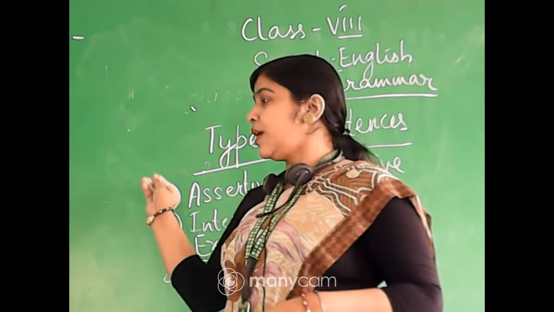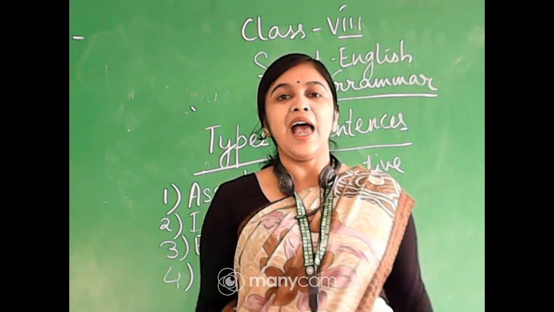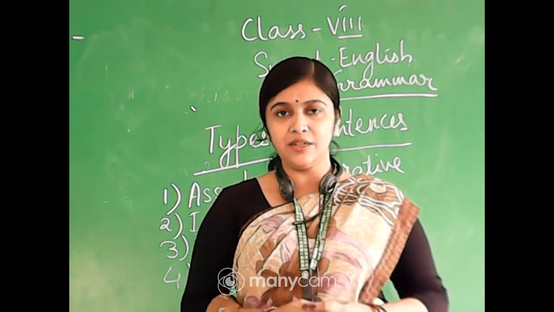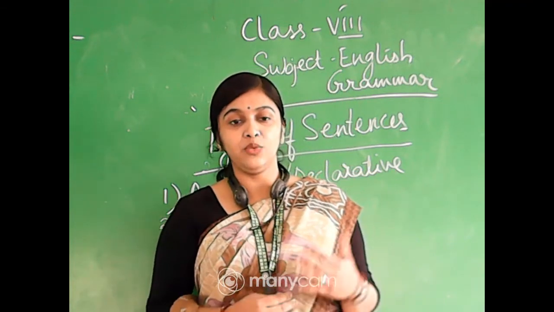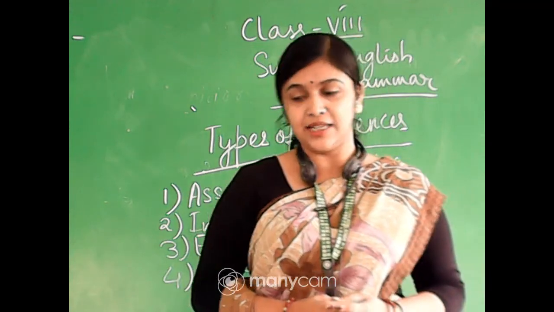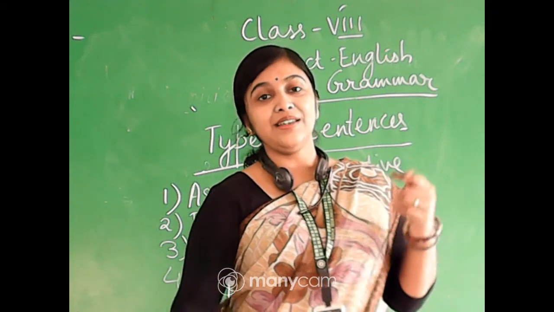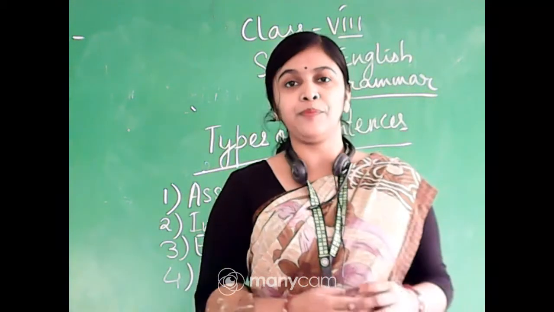So the first one, declarative or assertive sentence, is like a statement sentence. Assertion of some facts, negation of something, any kind of statement, they are given in the form, and we say that they are assertive sentence. Come to the second type of sentence, the question type of sentence, that is interrogative sentences. Okay, so interrogative sentence means question.